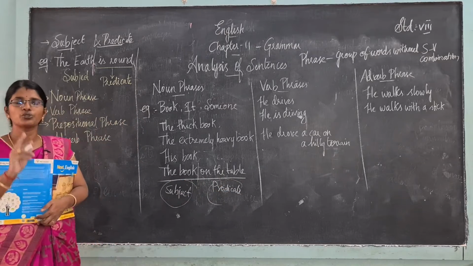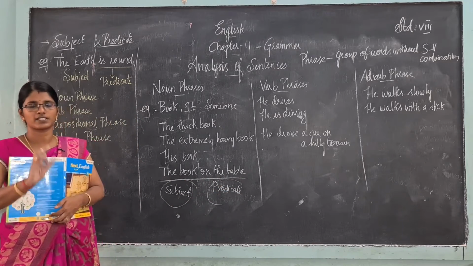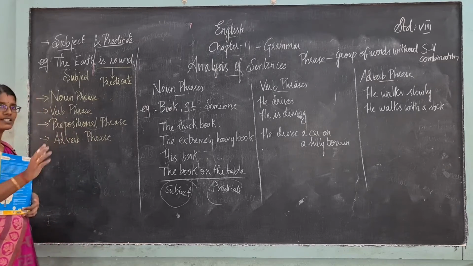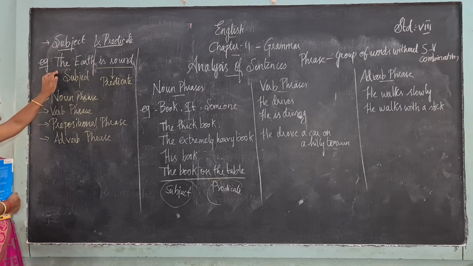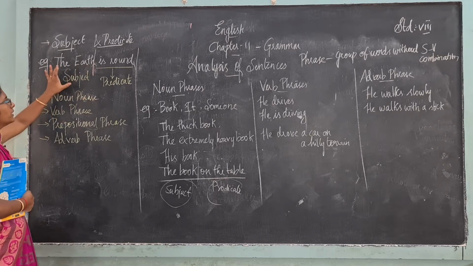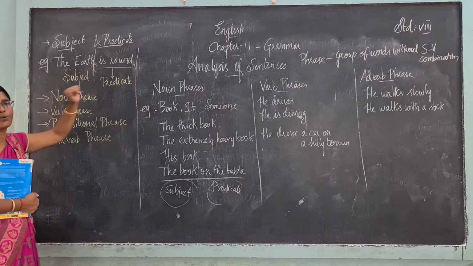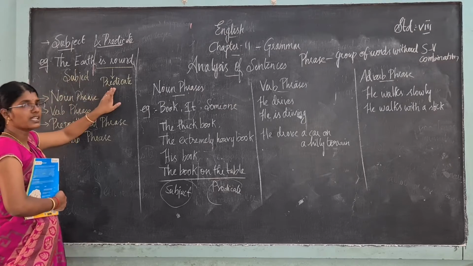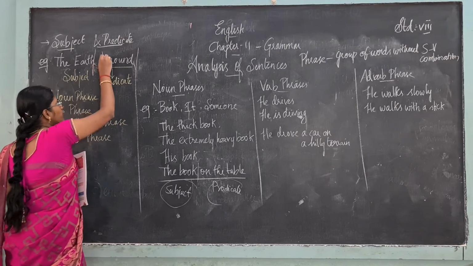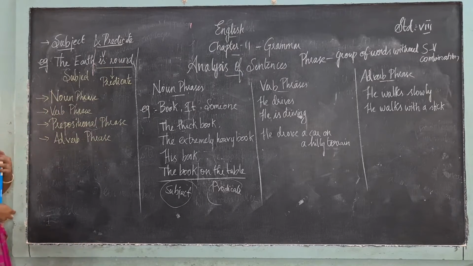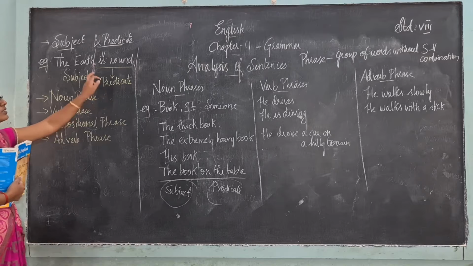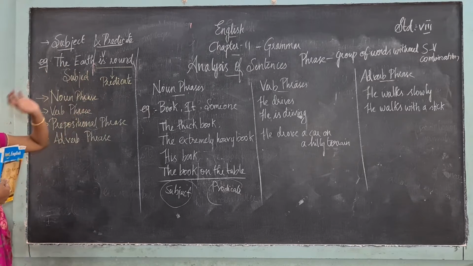Okay, these are the two main components of a sentence. A sentence will have a subject and a predicate. For example, look at the example: The earth is round. The earth is the subject and is round is the predicate. Is is a verb and round is, what is that, the shape. Okay? The whole thing is called a predicate.